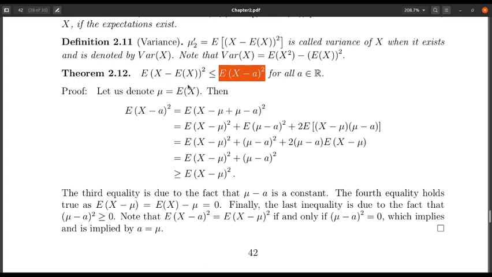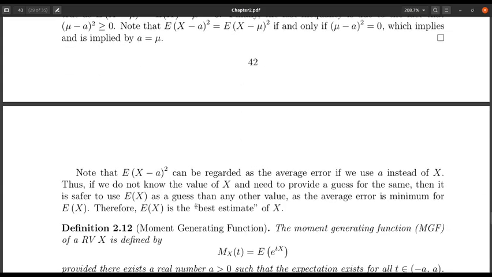And that means if I have to give a guess, I should take the guess expectation of X if no other extra information is given to me. Definitely, if I have some extra information, maybe I can improve the guess. But if only the distribution of X is given to me and I want a guess value of X, then one of the good guesses is expectation of X. And that's why expectation of X is sometimes called the best estimate of X.